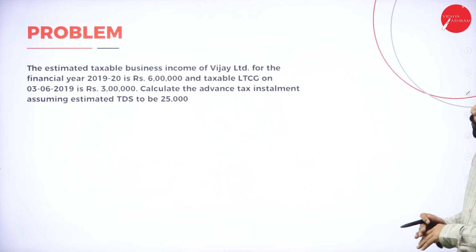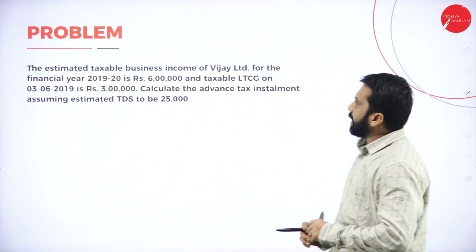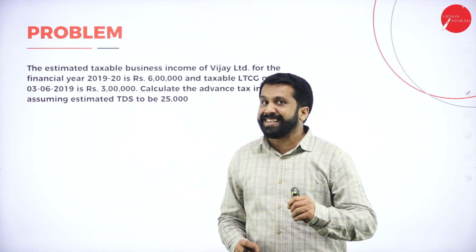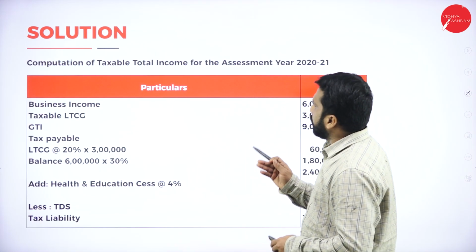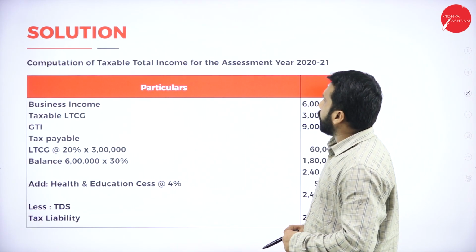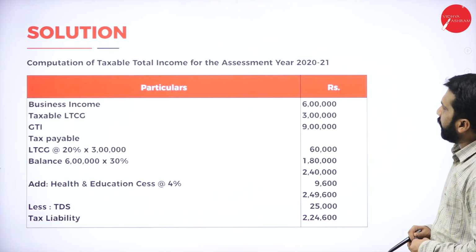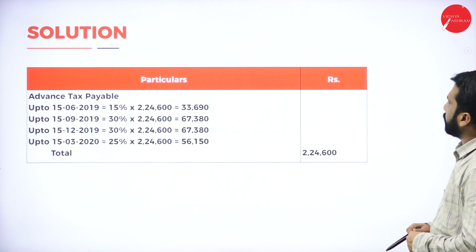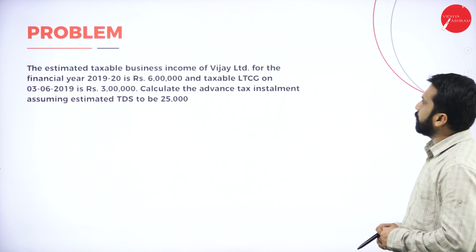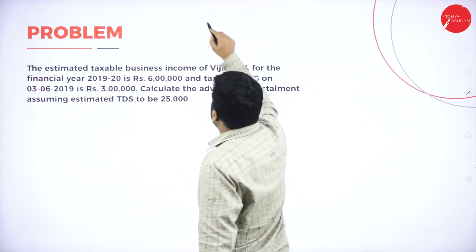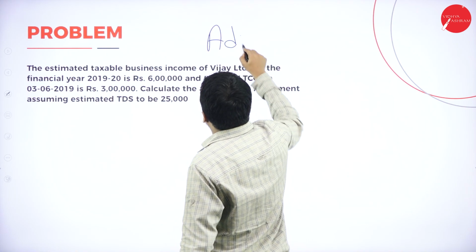Next one. So we are done with what? We are done with your TDS. What is the next problem? This is nothing but computation of taxable income and assessment year. Business income, everything is given. Yes, this is nothing but your advance tax.